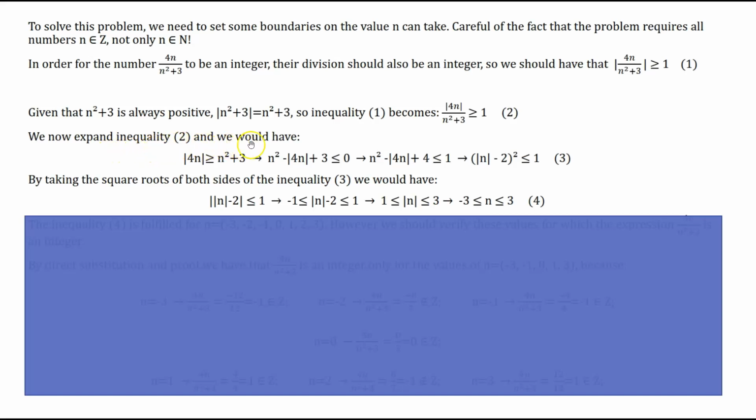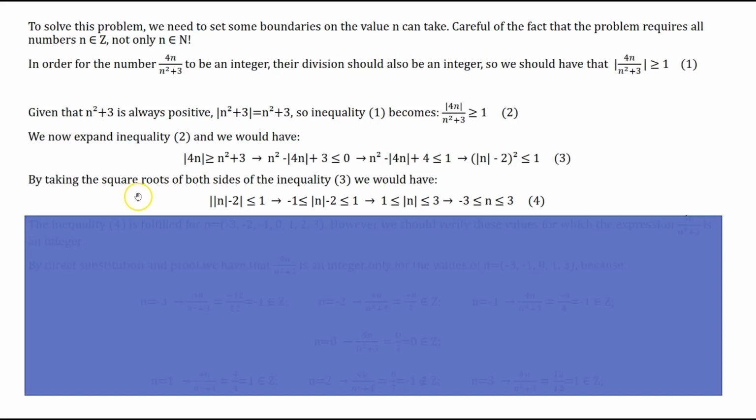We now expand inequality number 2 in order to have that the absolute value of 4n is greater or equal to n squared plus 3, which brings that n squared minus the absolute value of 4n plus 3 is smaller or equal to 0. We add 1 to both sides of this inequality in order to complete the square on the left-hand side, and we will have that n squared minus the absolute value of 4n plus 4 is smaller or equal to 1. By making the square, we have that the absolute value of n minus 2, all squared, is smaller or equal to 1. We call this inequality number 3 of our problem.